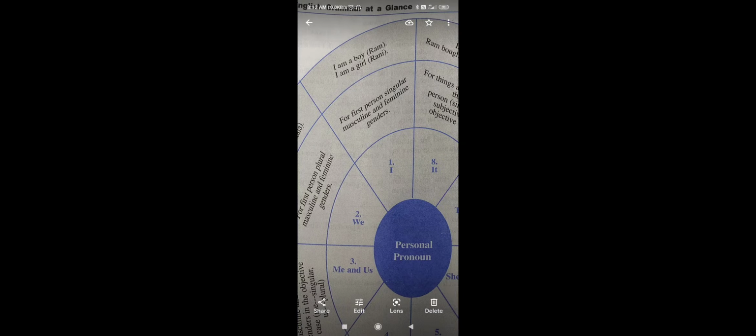Personal pronouns are I, it, they and them, she, her, he, him, you, me, us, we. It is known to you that I is used for first person singular, masculine and feminine both. It is for things and animals in third person, singular, in subjective and objective case. They and them are for third person, all genders, singular as well as plural, in subjective and objective.